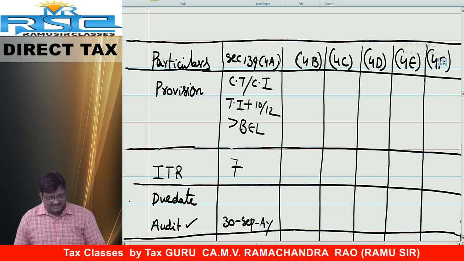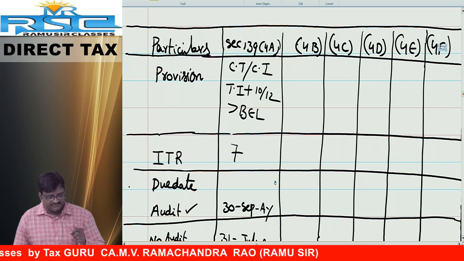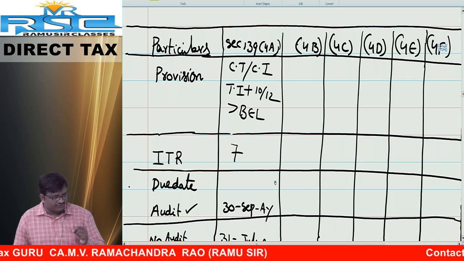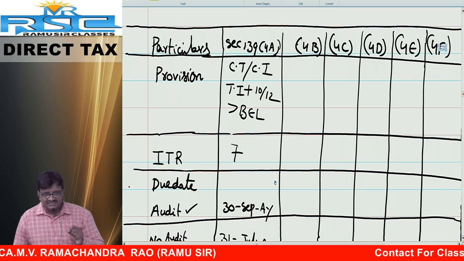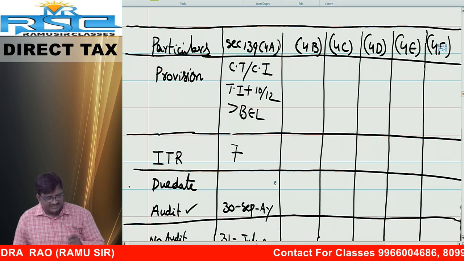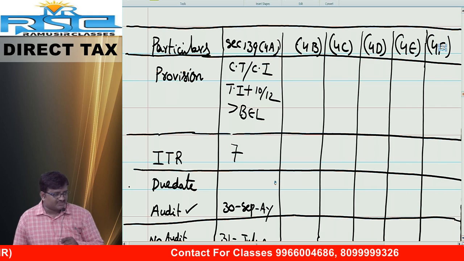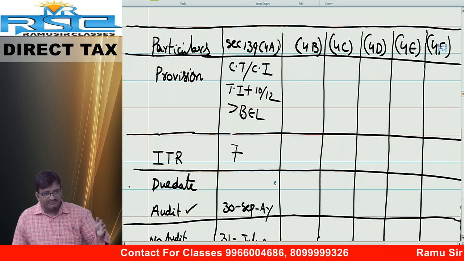First column is particulars. Second column 139 subsection 4A. Next column 139 subsection 4B. Next column 139 subsection 4C. Next column 139 subsection 4D. Next column 139 subsection 4E. Last column 139 subsection 4F. Like this, you can make the columns first.